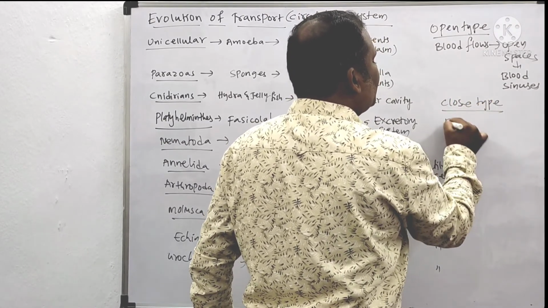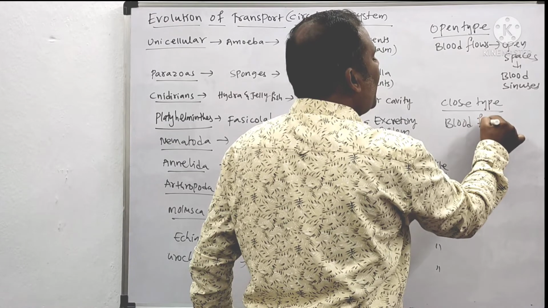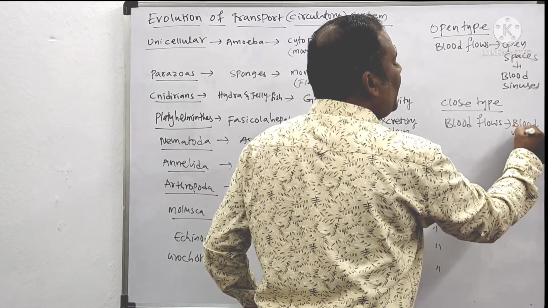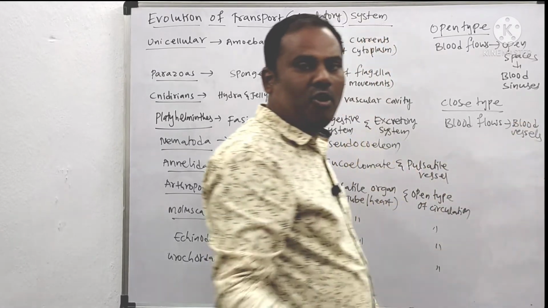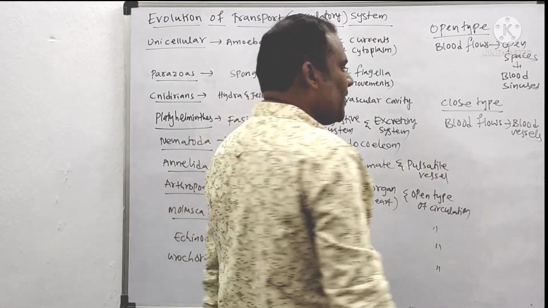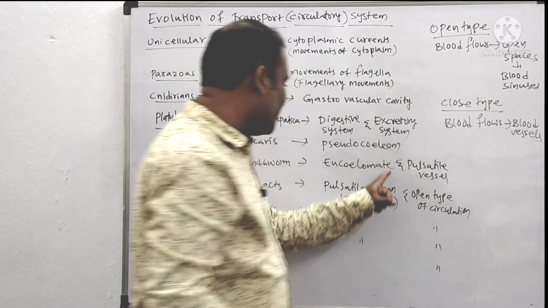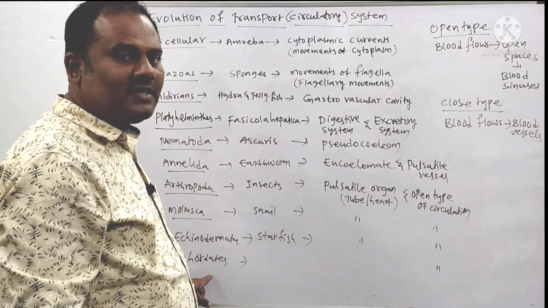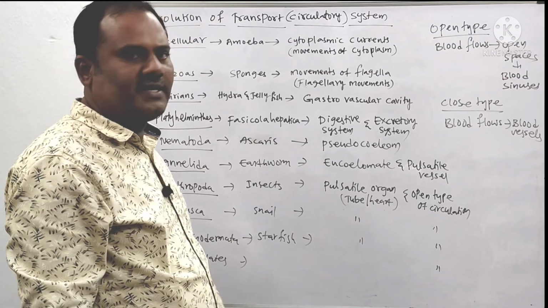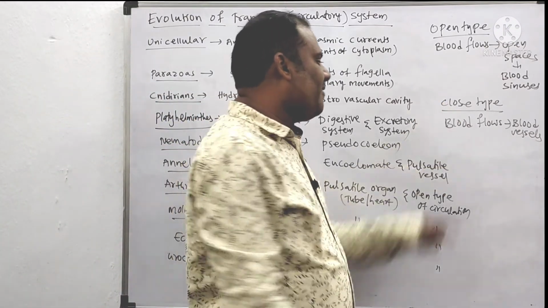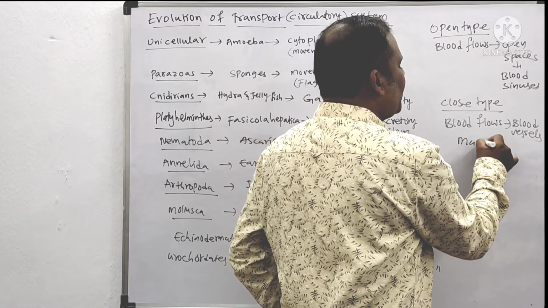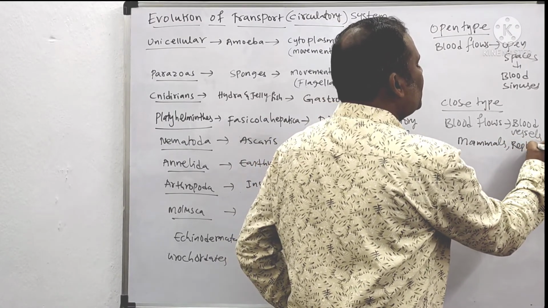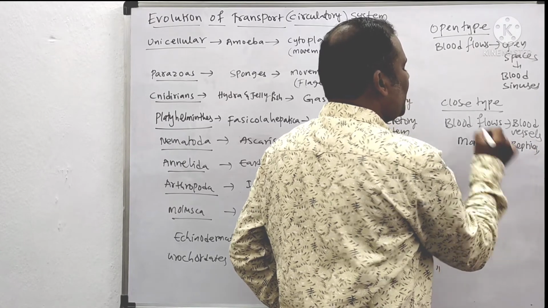Whereas closed type of circulation means blood flows only in the blood vessels, not in the open space. Examples of open circulation are arthropods, molluscs, echinodermata, as well as undeveloped chordates, that is urochordates. And developed animals like mammals are the best example for closed type of circulation. Reptiles as well as aves also come under this.